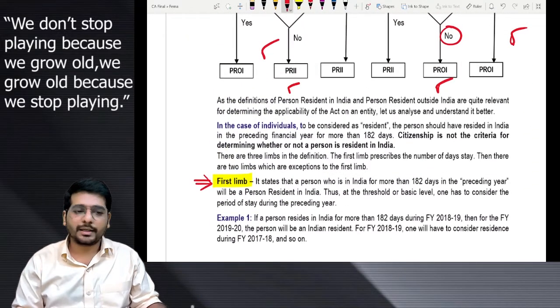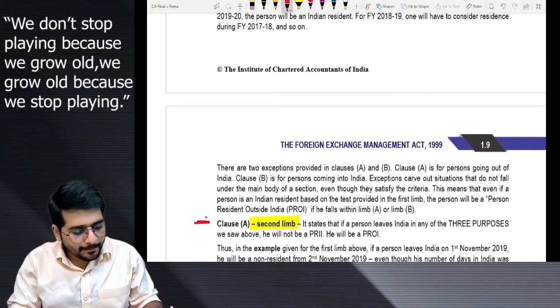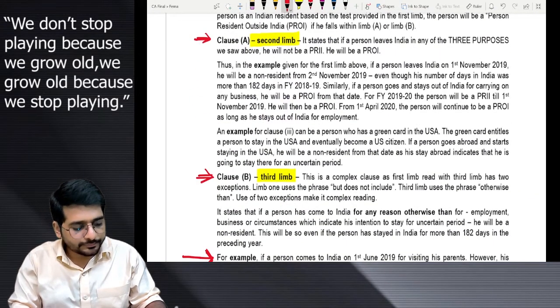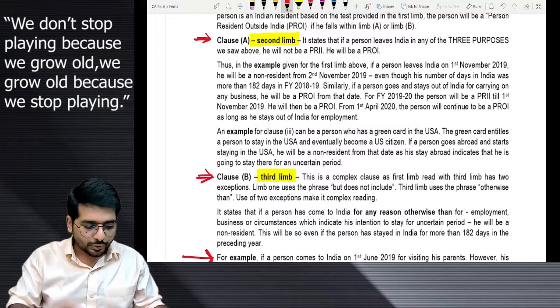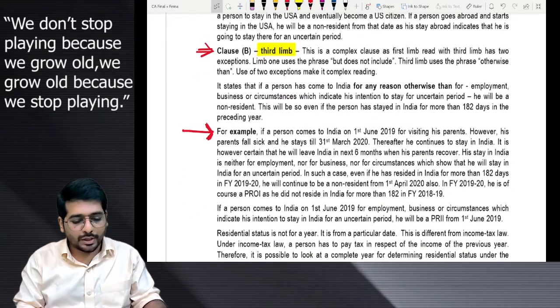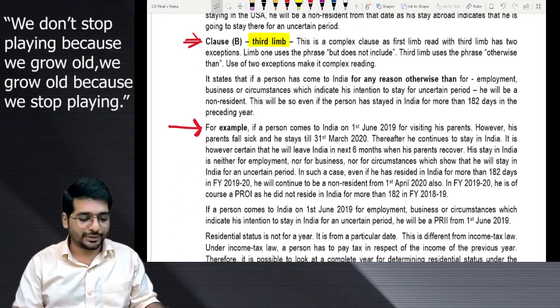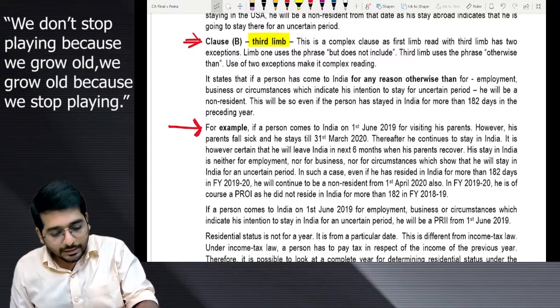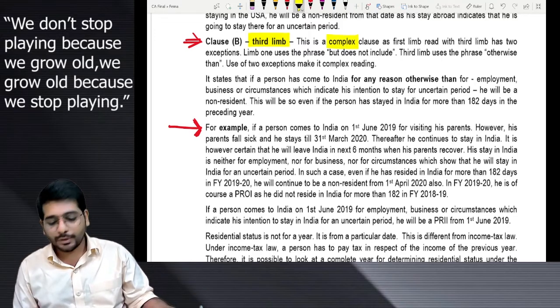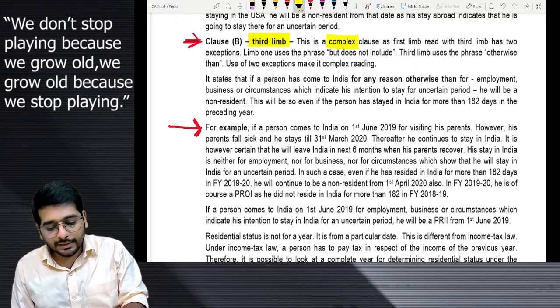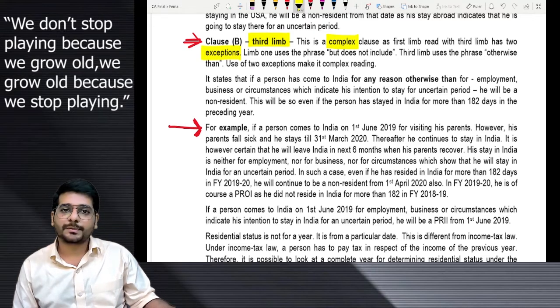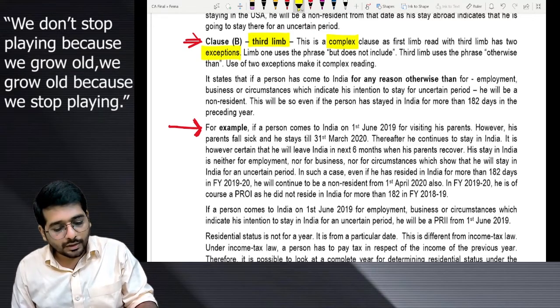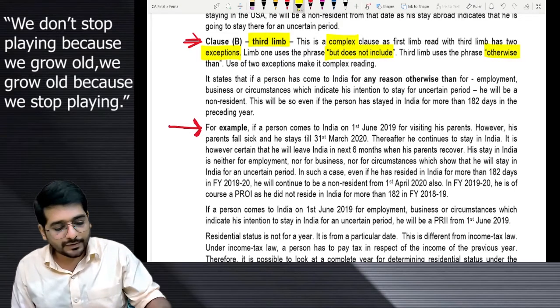First limb, second limb, and third limb. I am not going to take a FEMA class over here right now. If you want to take the FEMA class, you can come to the class. Very quickly I will explain to you this provision, the third limb. The ICAI material says this is a complex clause because the first limb read with the third limb has two exceptions. Limb 1 uses the phrase "but does not include." Third limb uses the phrase "otherwise than."